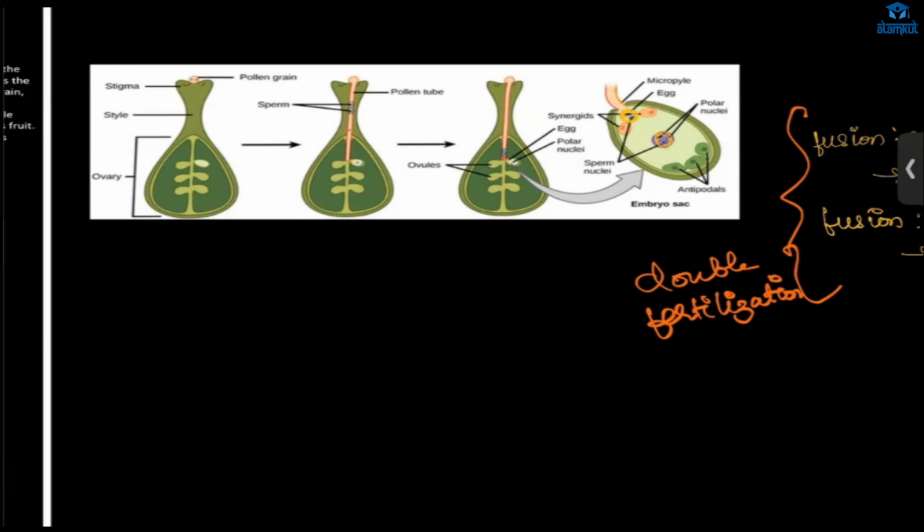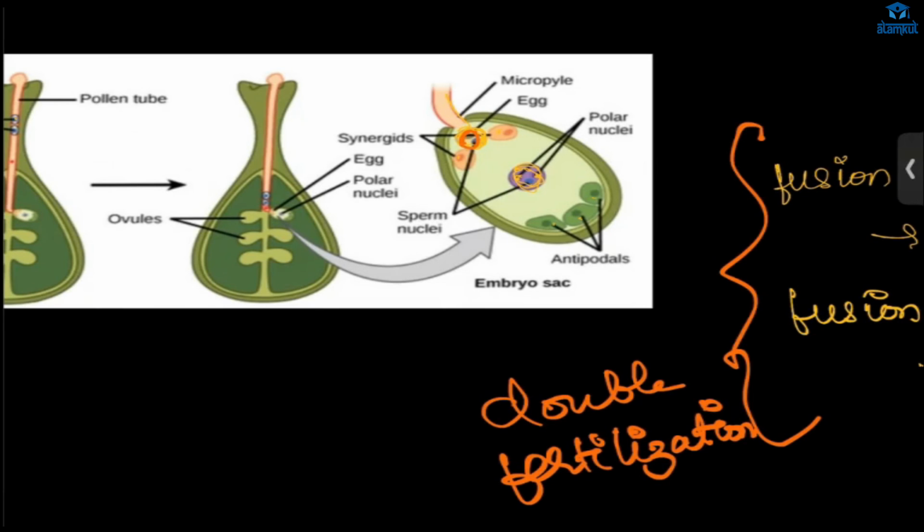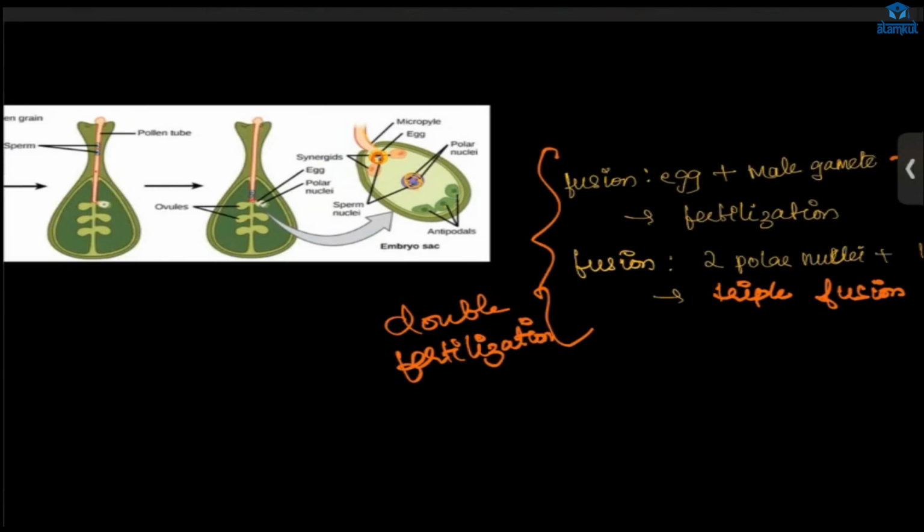Ma'am, so there will be two types of fusion. Yes, two types of fusion. Okay. That's why it is called double fertilization. Ma'am, one of them fuses with the polar nuclei and the other one? The other one fuses with the egg. Okay. And ma'am, why is it nuclei and not nucleus? Because there are two. That's why nuclei. Because there are two polar nuclei. If I say nucleus, that means it is one. If I say nuclei, that means there is more than one. Okay. Understood here? Yes, ma'am.